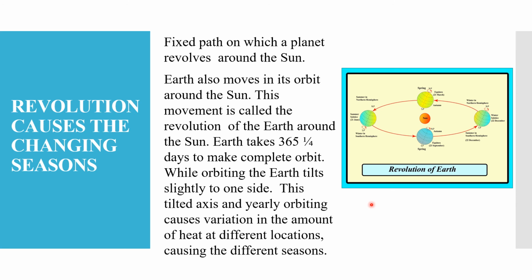And for completing one revolution, earth takes 365 1/4 days to make one complete orbit around the sun.